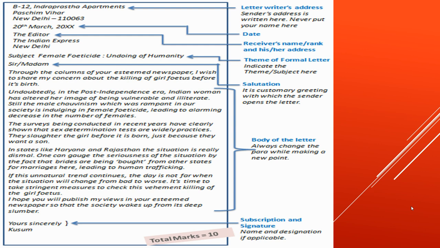Now, this is a letter written to the editor complaining about the killing of girl fetus before its birth. Now, how has the letter been written? Can you see it, children? It is starting with the letter writer's address. The sender's address is written here. So your address, the one who's writing the letter, is written over here. Then leave a line, write the date in the same format.